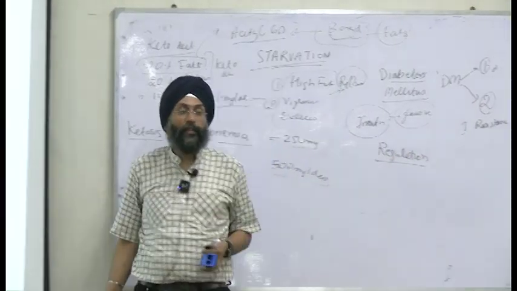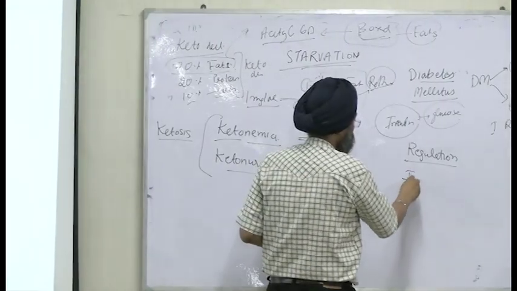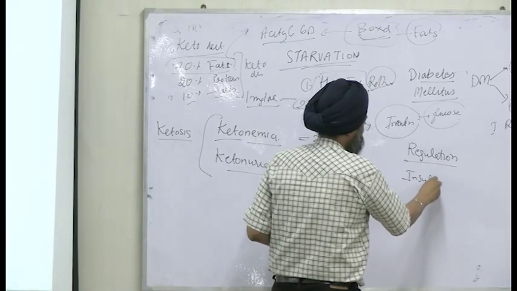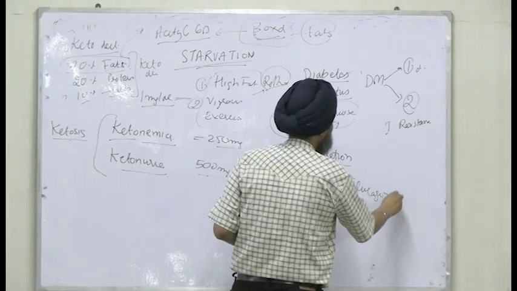How will you regulate it? Insulin, glucagon ratio.